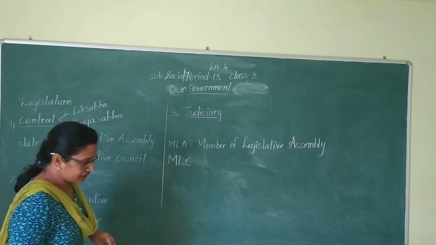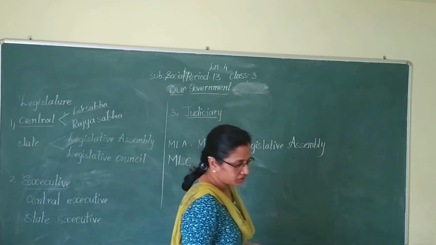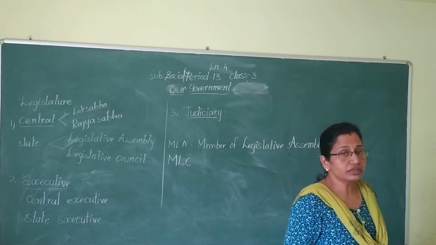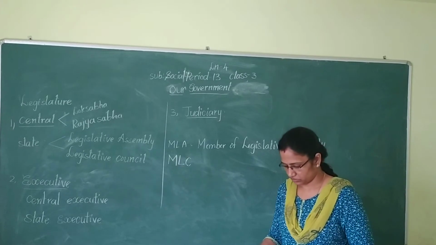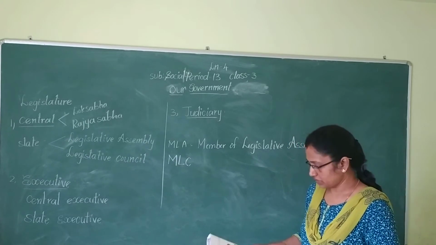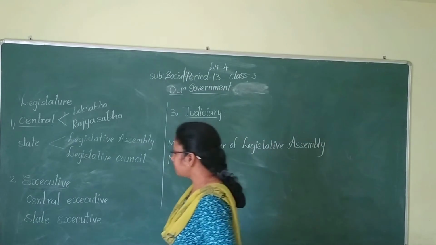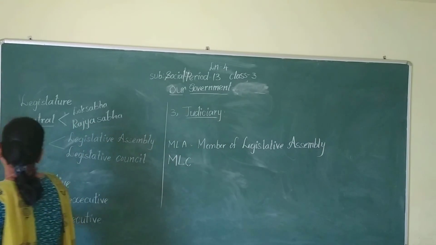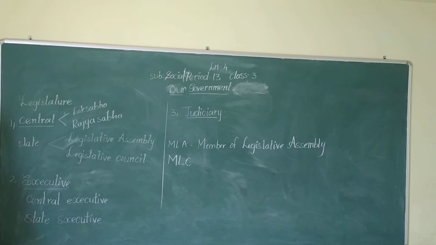The president, prime minister, other ministers, vice president, and cabinet ministers form the central executive. All these members come under the central executive.